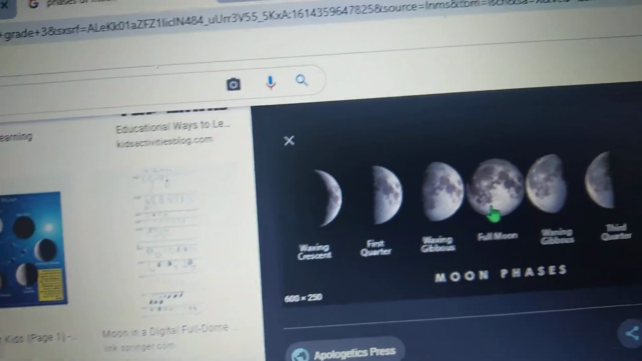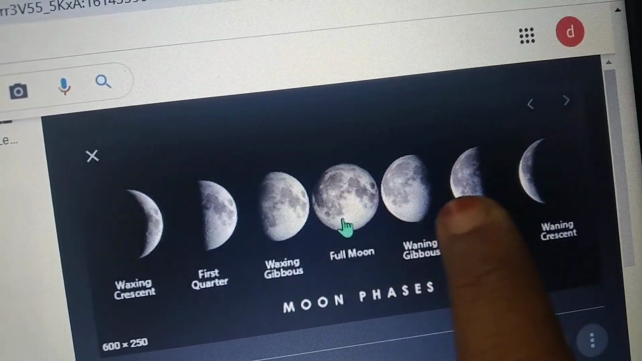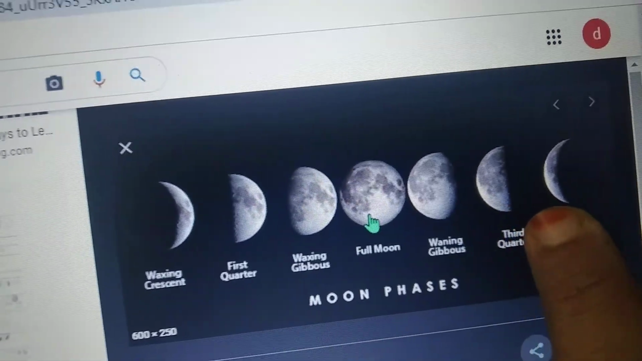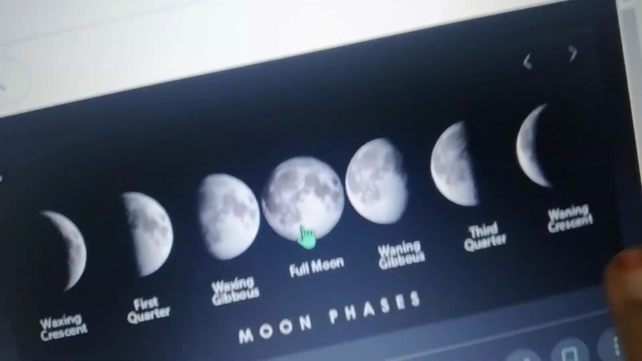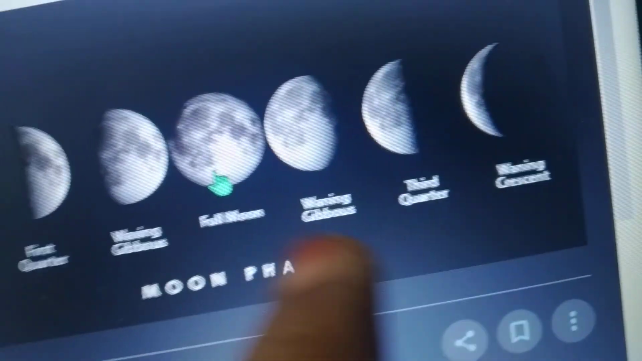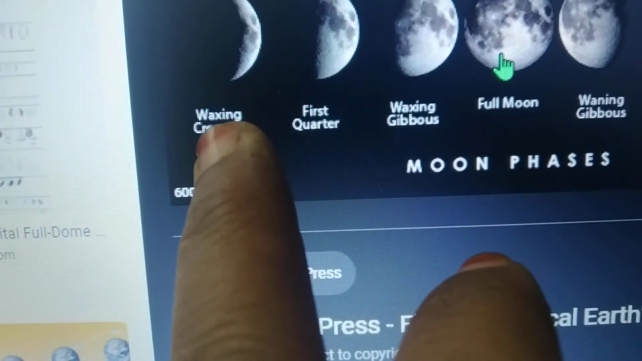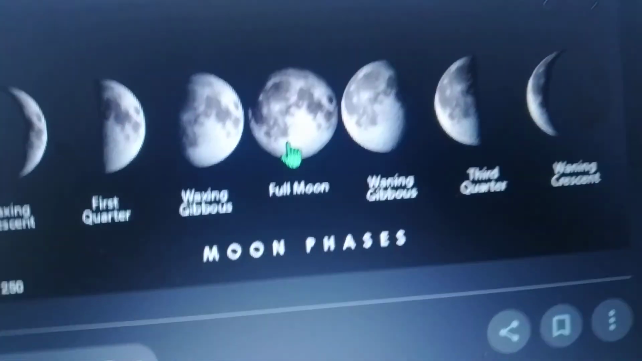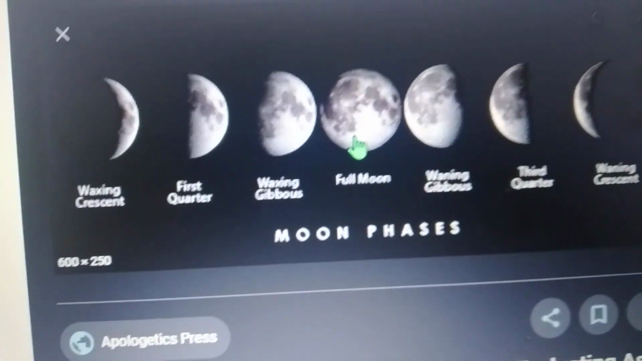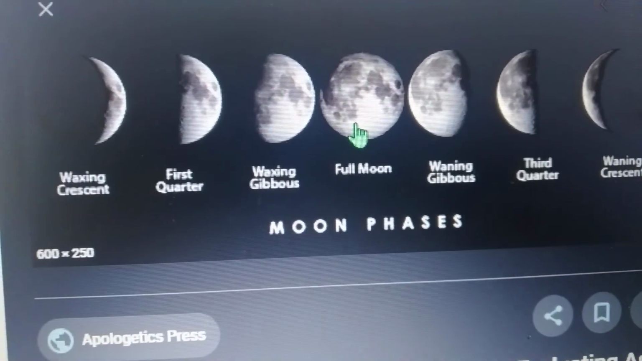For the next 14 days, the lighted part goes on decreasing. See here, the lighted part goes on decreasing. It is called the waning phase of the moon. W-A-N-I-N-G. Are you seeing here? Decreasing of the moon, waning. Increasing of the moon, waxing, W-A-X-I-N-G. These are the moon phases, the different shapes of the moon on different days.